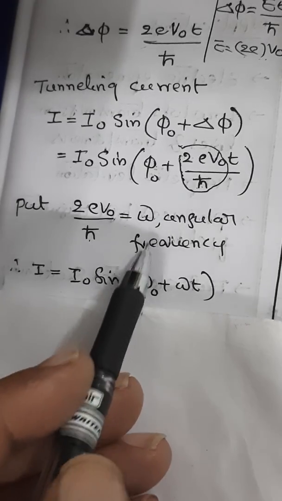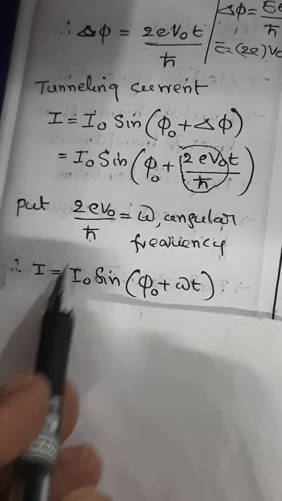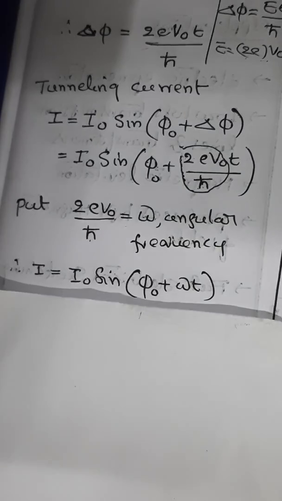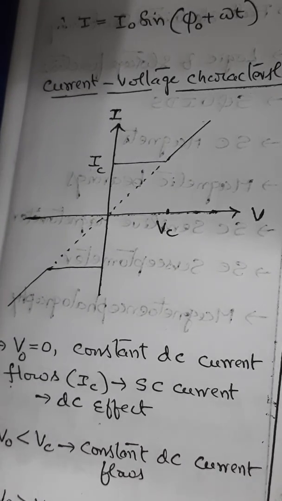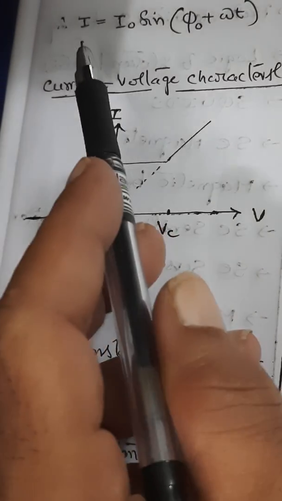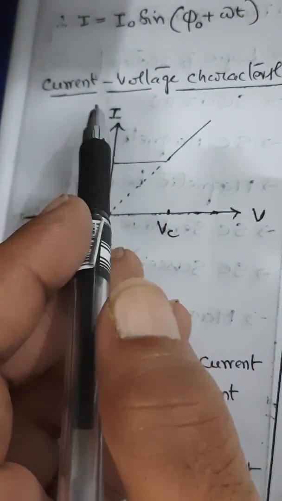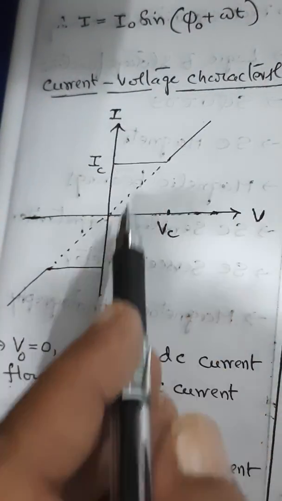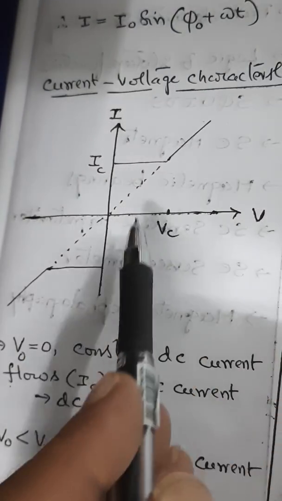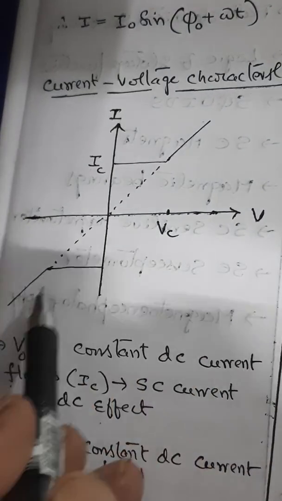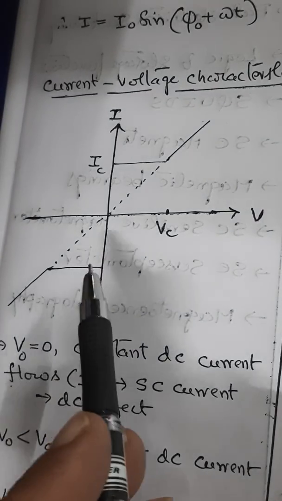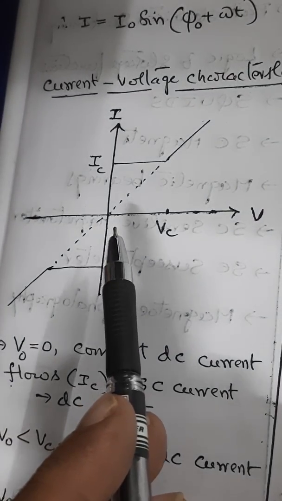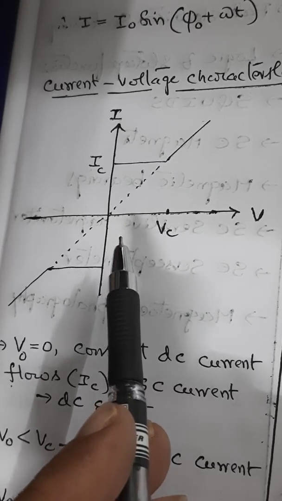Omega represents the angular frequency of the tunneling current when it is moving in the form of a wave. In the Josephson AC effect, if this is the tunneling current, let us see what the current-voltage characteristics are. When you look at the current-voltage characteristics, you will get a curve like this. This is a graphical representation of the current-voltage characteristics of a Josephson junction.